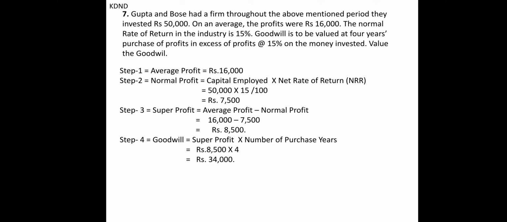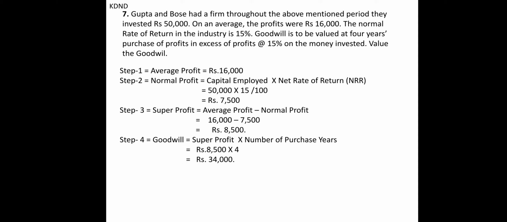Then comes the next sum, that is Gupta and Bose. Now we are going to understand about super profit. Now in the previous terms I had made you understand what super profit means. It is something which is in excess of our expected profit. The excess of our expected profit is your super profit.